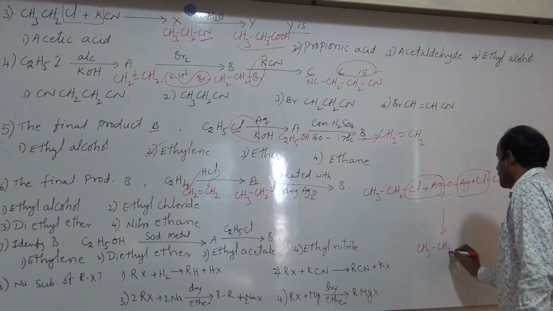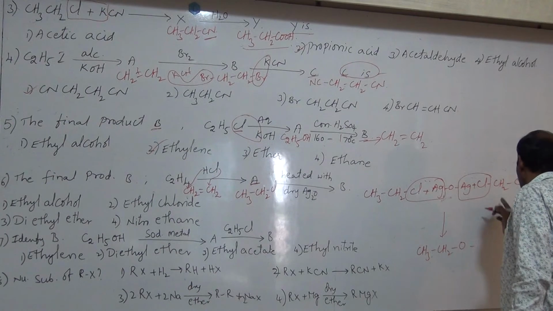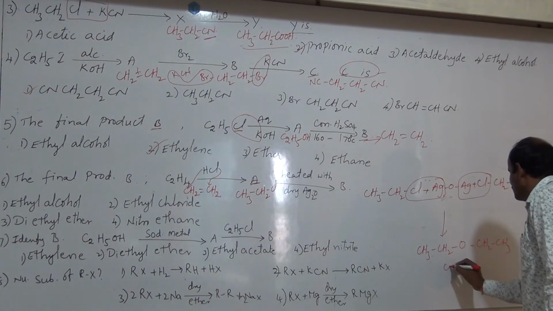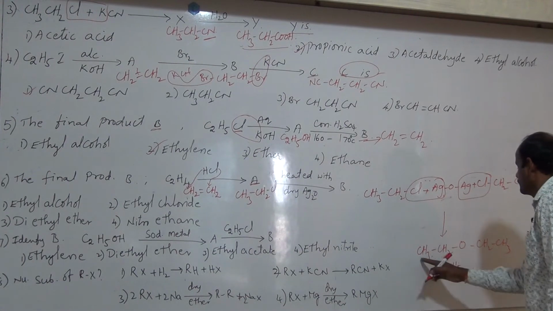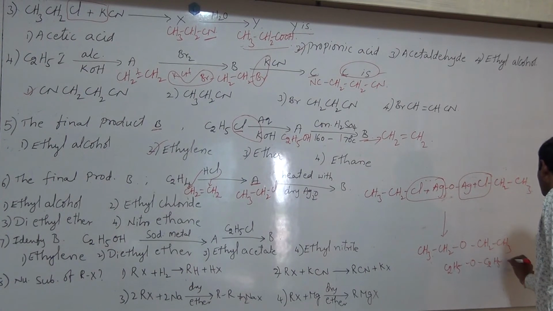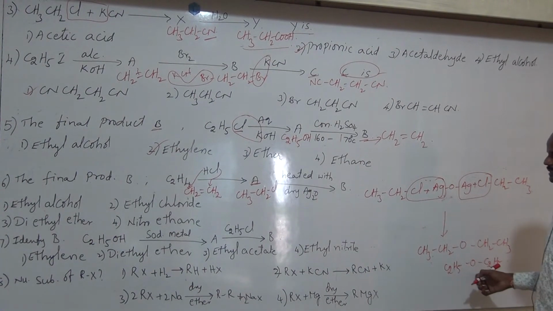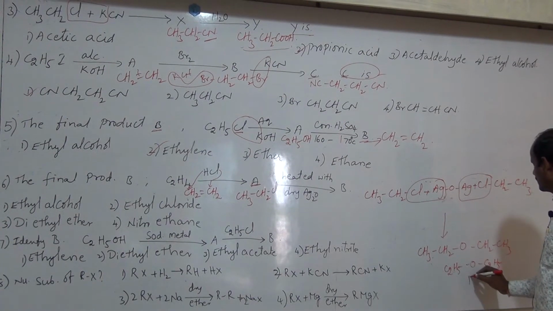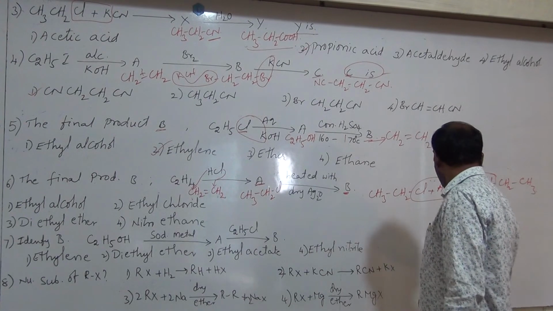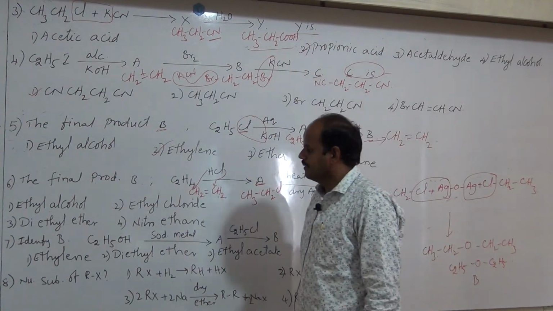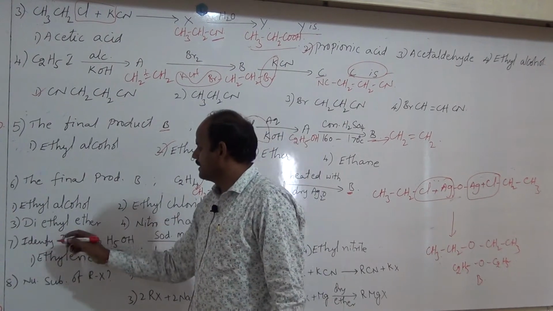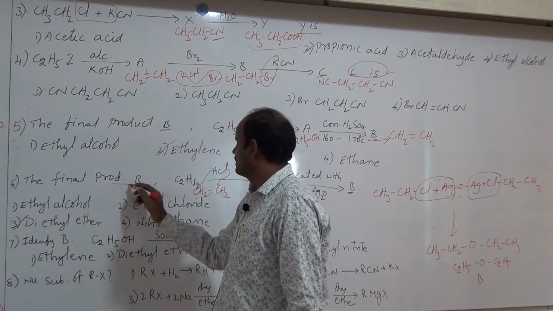CH3CH2 O CH2CH3, which is nothing but C2H5OC2H5. So it is diethyl ether. It is the B compound. So A is ethyl chloride, but B is diethyl ether. First one ethyl alcohol, not correct. Ethyl chloride, not correct. Diethyl ether is the answer because they asked B only.